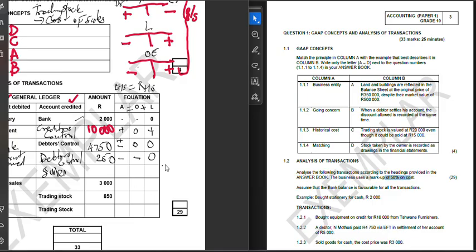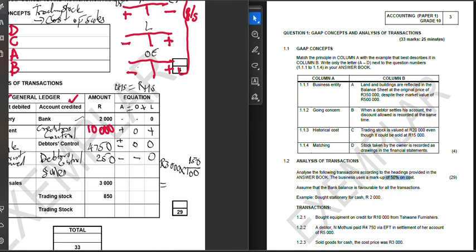Now we are going to say 3,000, which we're given in rands, multiplied by what is it that we need? We need the selling price. Selling price is going to be your cost plus markup. We already know how much is the selling price. It is 150% over. We already know how much is the cost. It is 100. So we need 150 over what we are given, which is 100.